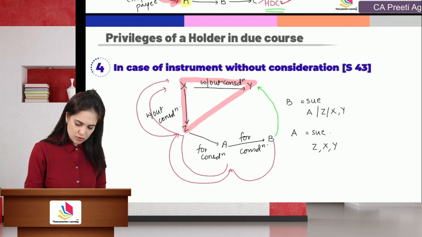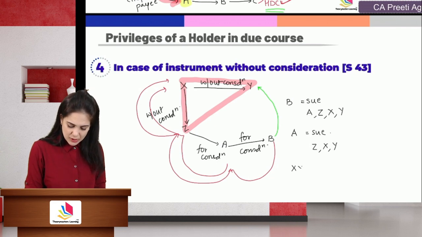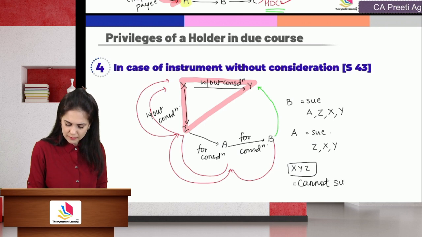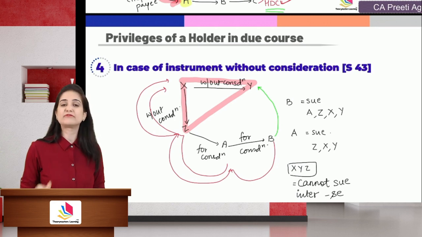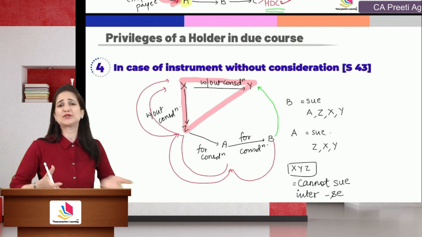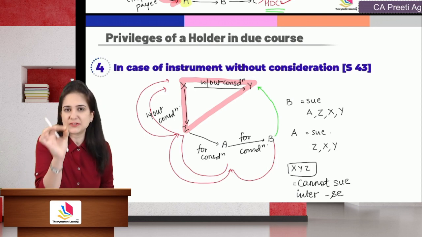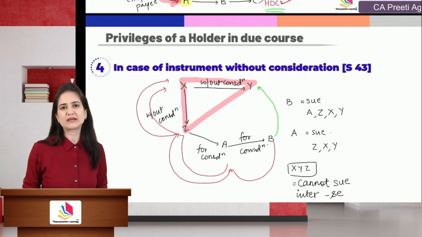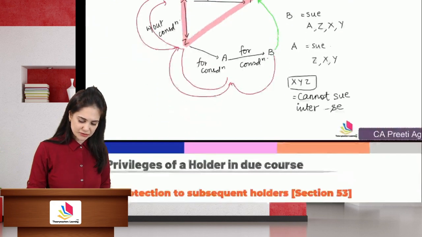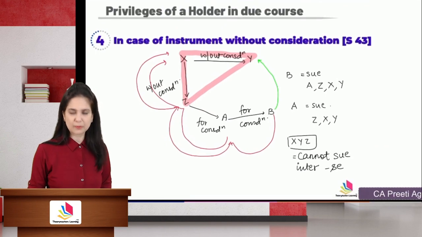I'll just remove this so that you don't get confused. A, Z, X, Y. But X, Y, Z, they cannot sue inter se, means they cannot sue each other. Why? Because there is no consideration between X, Y and Z. Okay, so whenever there is consideration, only then the parties can file a case against each other. Section 43. If you want, you can pause the video and copy this in your notebook.